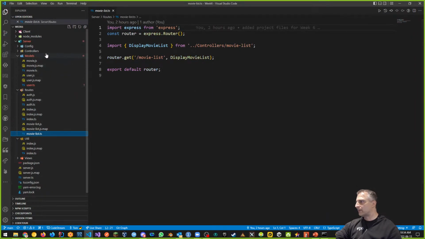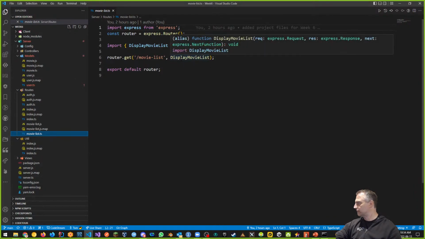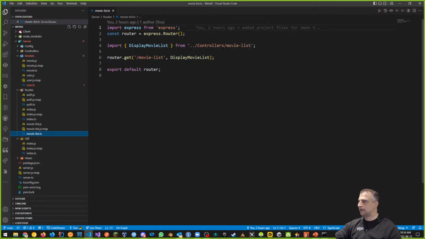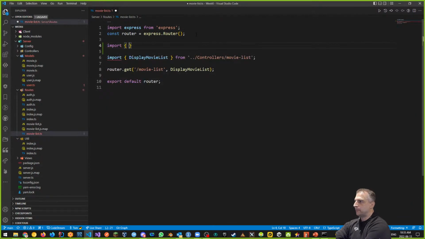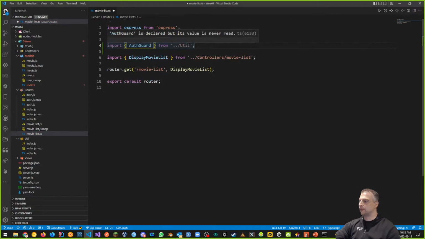So before I even go to my controller to display my movie list, I want to protect it. And the way to protect it, of course, is to include my utility function. That's what I can do, right? So I can do that here. I can say, let's import AuthGuard from util. Okay, I'm going to include AuthGuard from util.